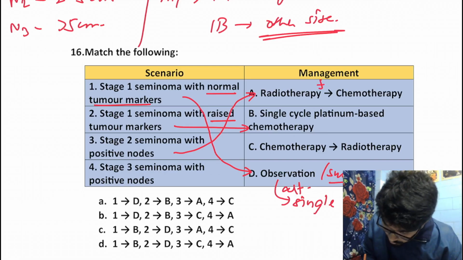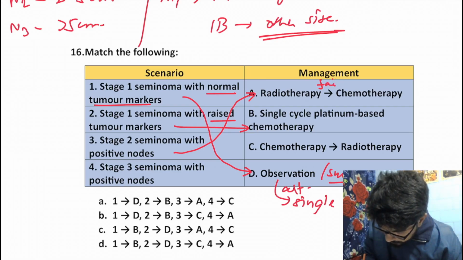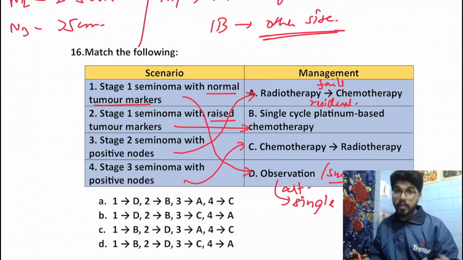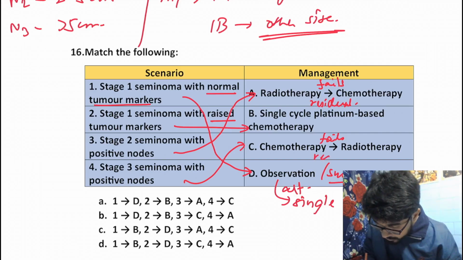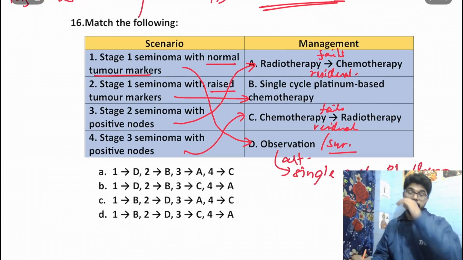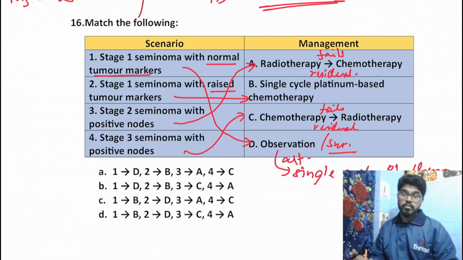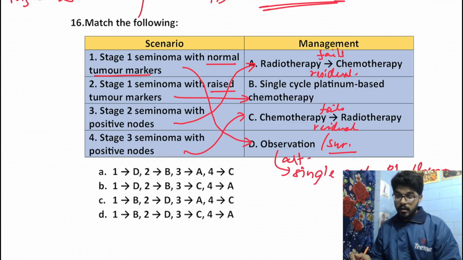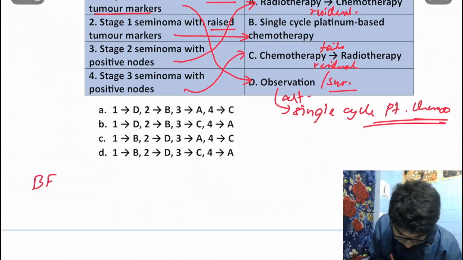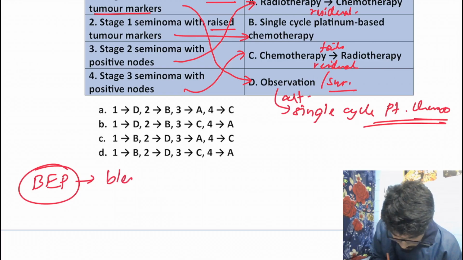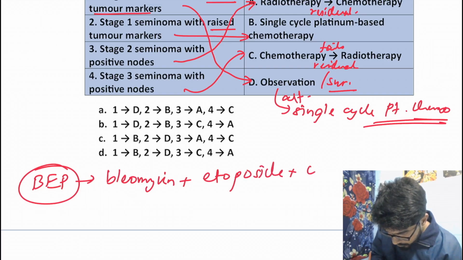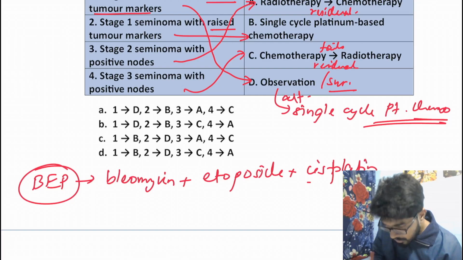Okay. Usually chemotherapy is given when the radiotherapy fails or if there is a residual disease. Whereas in stage 3, we would start with chemotherapy. Now, if chemotherapy fails, or if there is residual disease, then we go for radiotherapy, right? Just remember that stage 2, we start with radiotherapy, then chemotherapy, and if it is stage 3, we start with chemotherapy, then go for radiotherapy, right? The chemotherapeutic regimen that we follow is the BEP regimen, which is bleomycin plus etoposide plus a platinum compound, cisplatin or carboplatin.